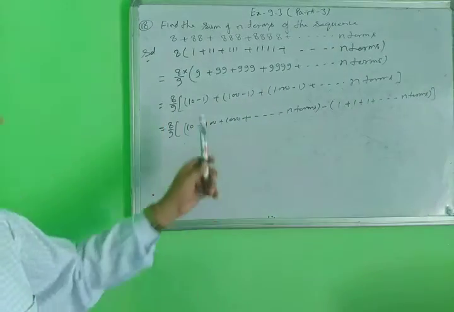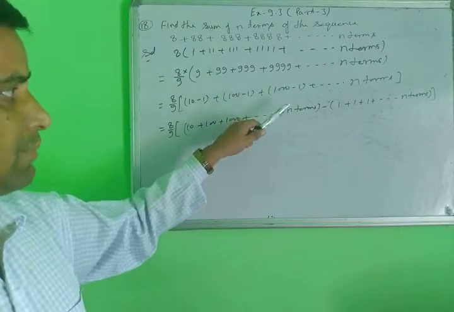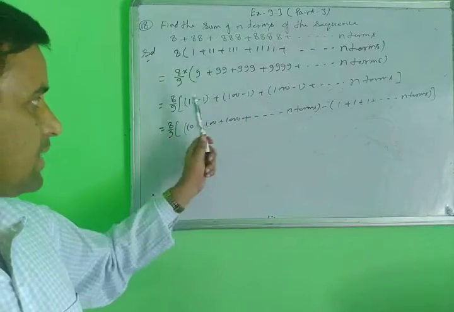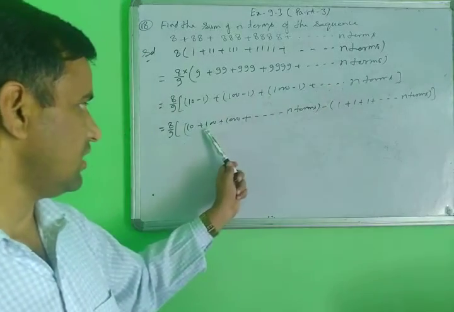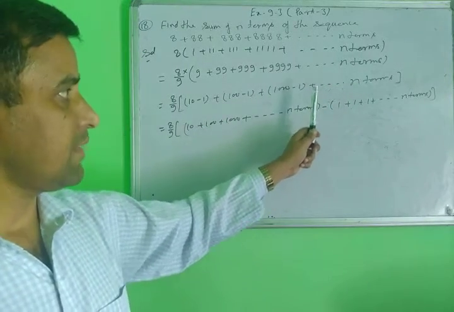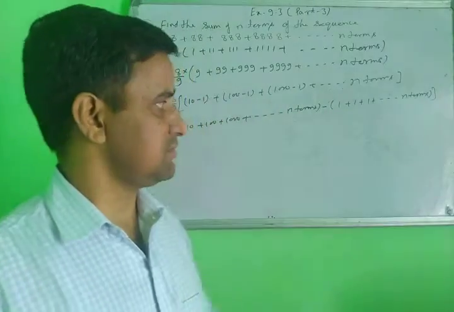First of all, convert this 9 into 10 minus 1, 100 minus 1. After that you will separate the series: 10, 100, 1000 dash dash dash n terms, and a second series of 1s.